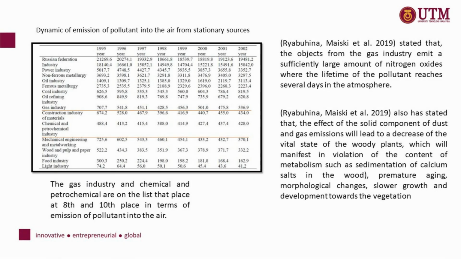As shown in the figure, the gas industry and chemical and petrochemical are on the list, placed at 8th and 10th place in terms of emission of pollutants into the air. Ria Buhina Maisky et al. 2019 stated that the objects from the gas industry emit a sufficiently large amount of nitrogen oxide, where the lifetime of the pollutant reaches several days in the atmosphere.